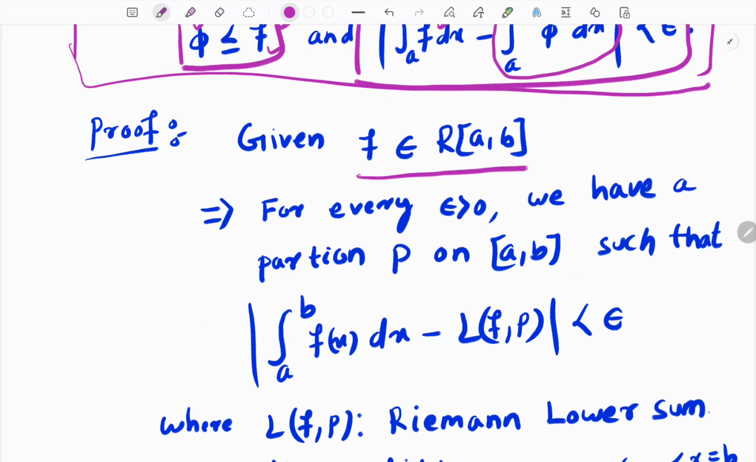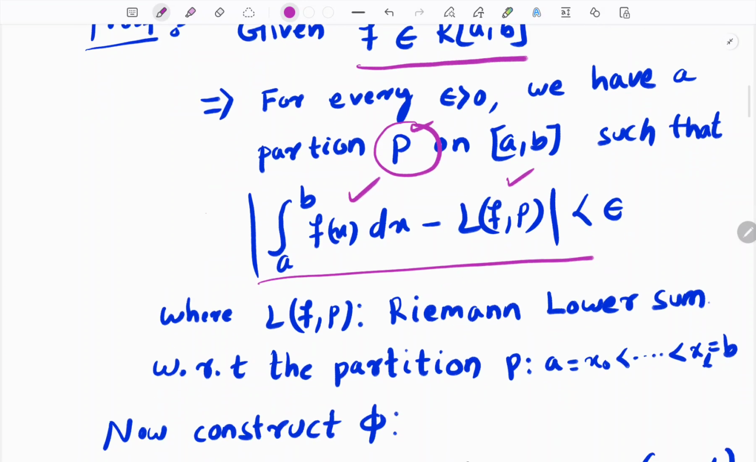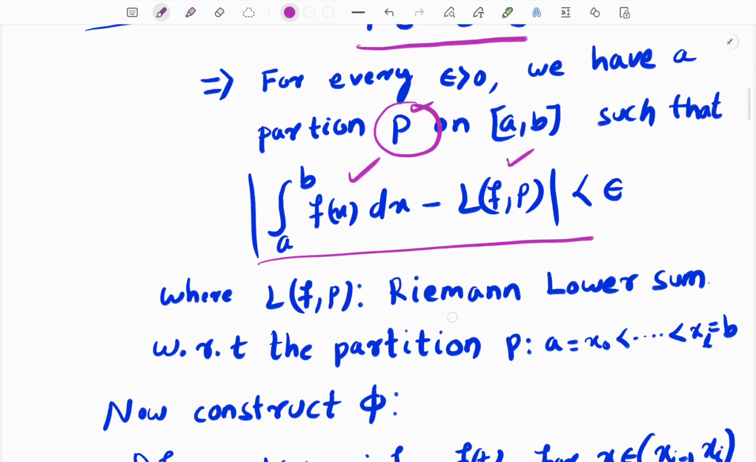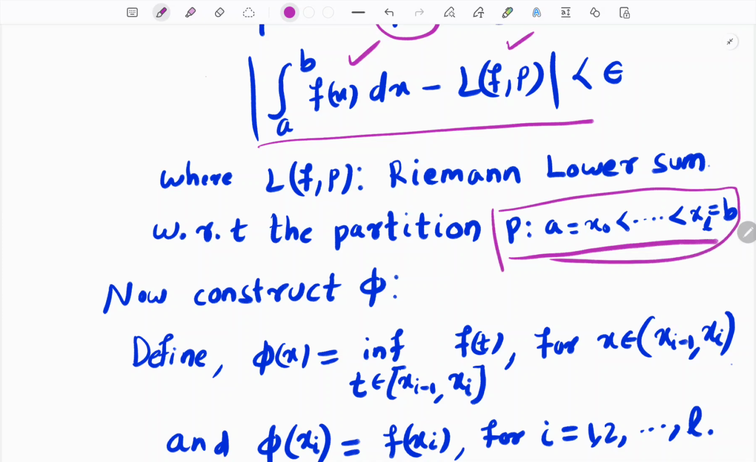Given that f is a Riemann integrable function, it implies that for every epsilon greater than 0, we can find a partition P on [a,b] such that this happens, because the lower sum approaches the integral. By using this partition, we can construct the function phi. The partition may be like this: x0 to xl, where x0 is equal to a and xl is equal to b. By using this partition, we will generate our function.